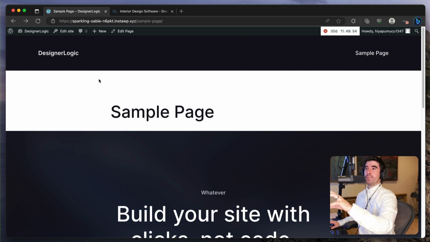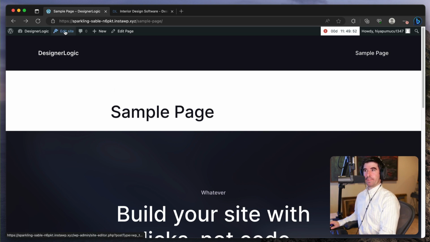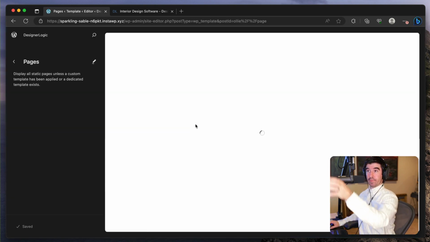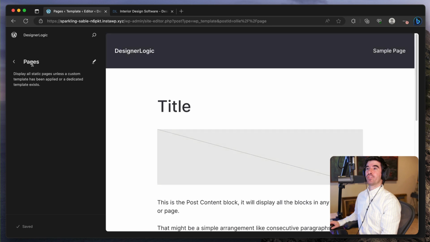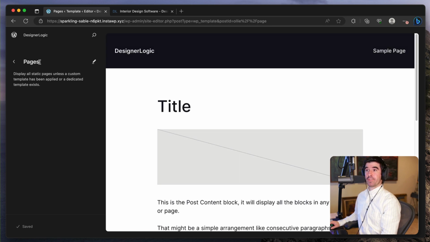If we go to this edit site button, this is the full site editing feature. If we go to the edit site button, it'll show us the site editor. We have this bar on the left, and it's showing pages. And it's saying display all static pages unless a custom template has been applied or a dedicated template exists. So what does this mean?